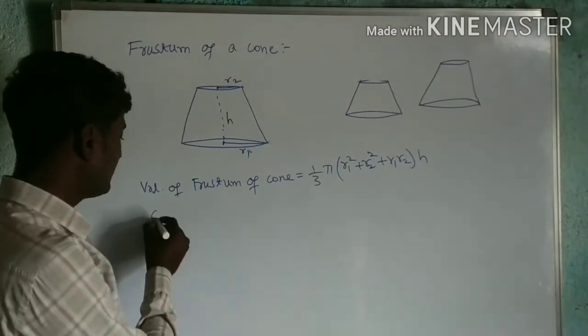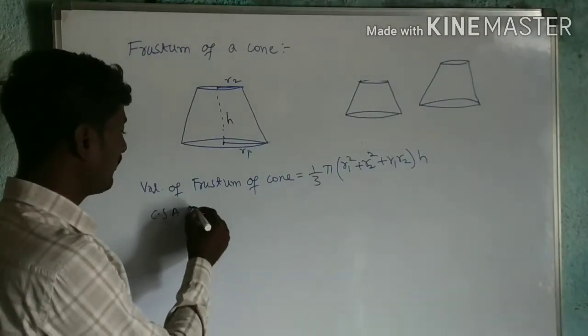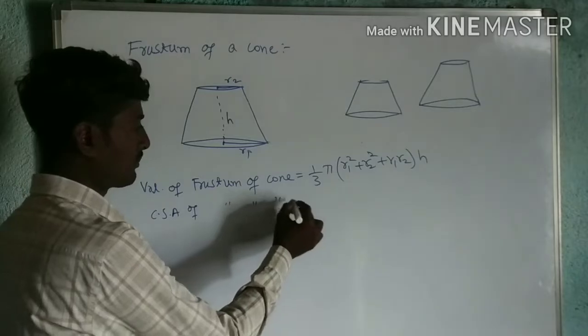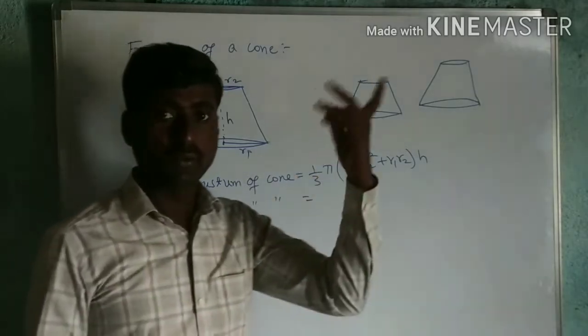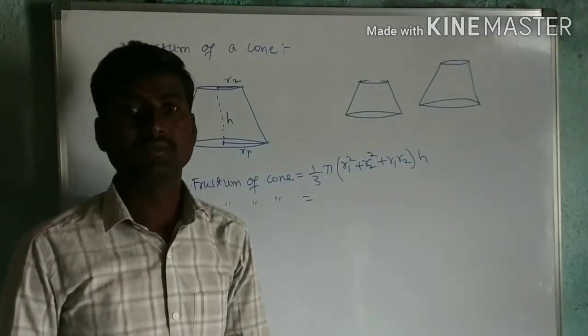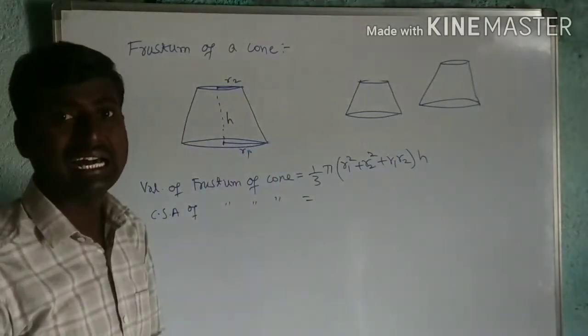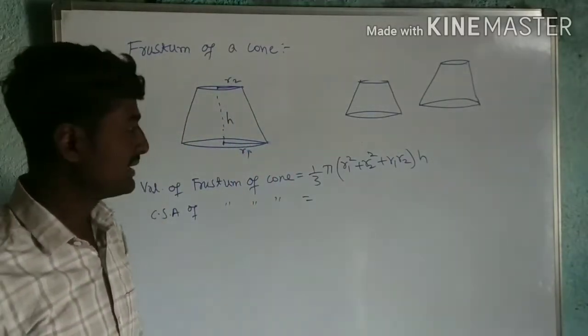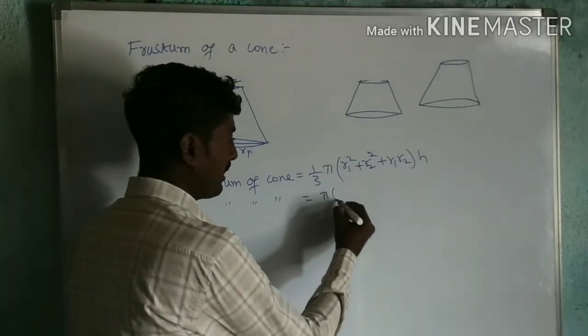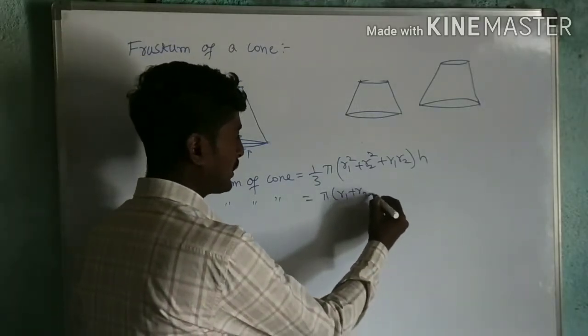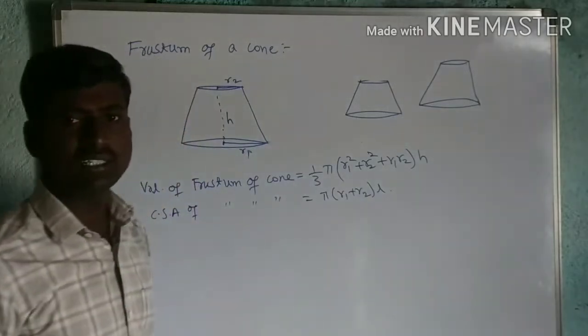Next, CSA, curved surface area of the frustum of a cone. Now CSA of cone we know. What is that? CSA of cone is pi r l. Here it is pi into R1 plus R2 into L. Both are the same.